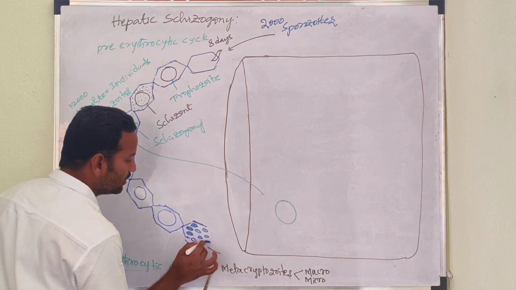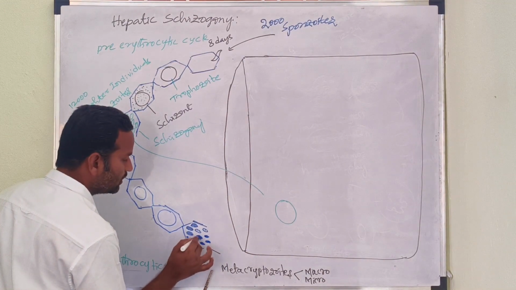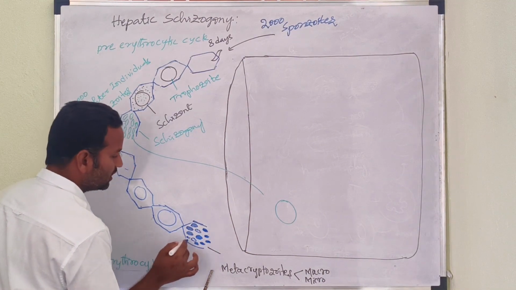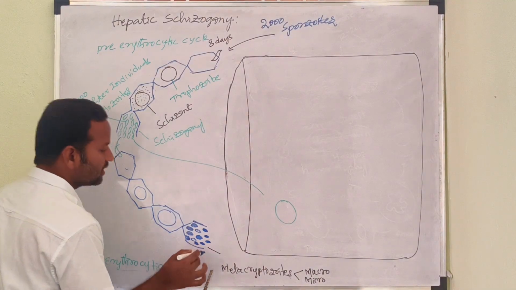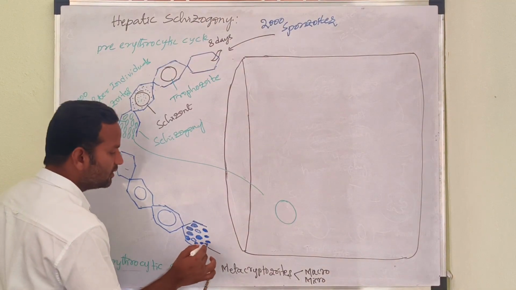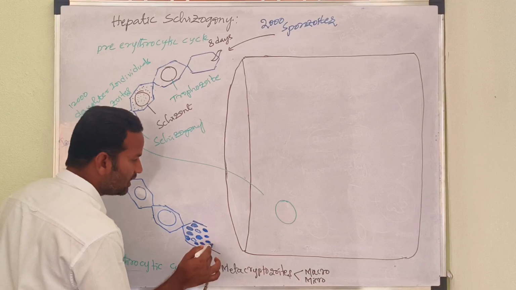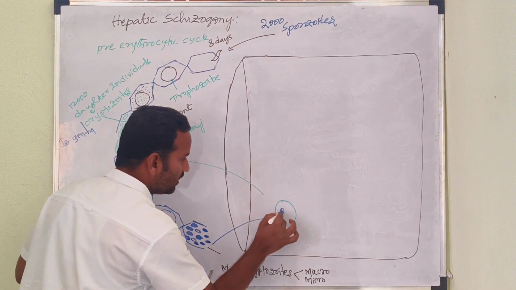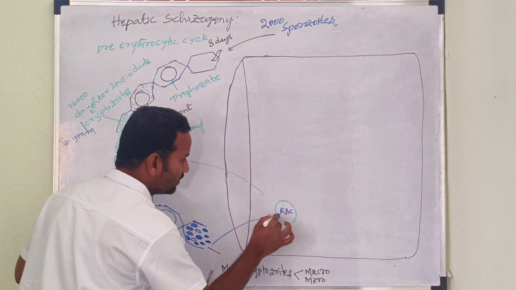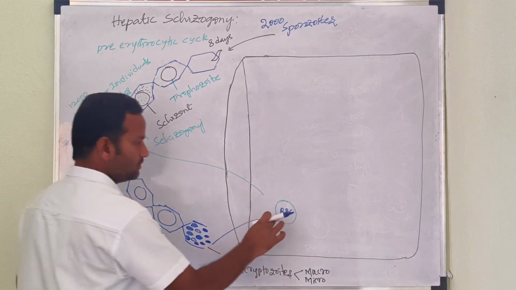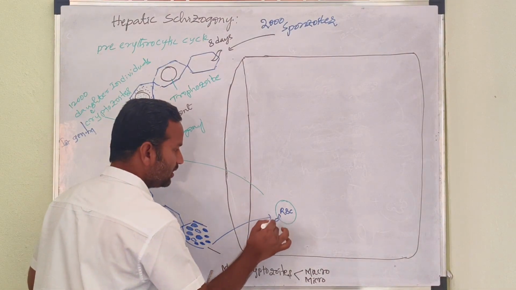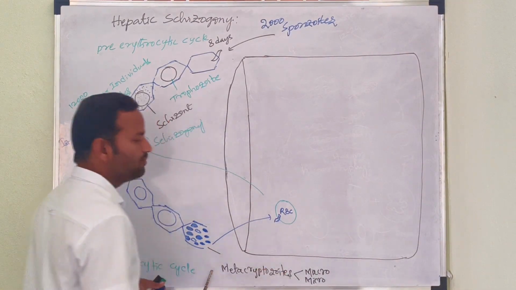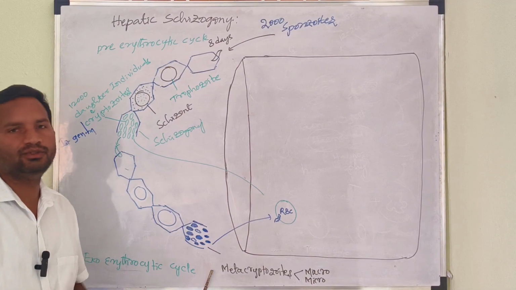The micro metacryptozoites always enter RBCs and continue the erythrocytic schizogony cycle.